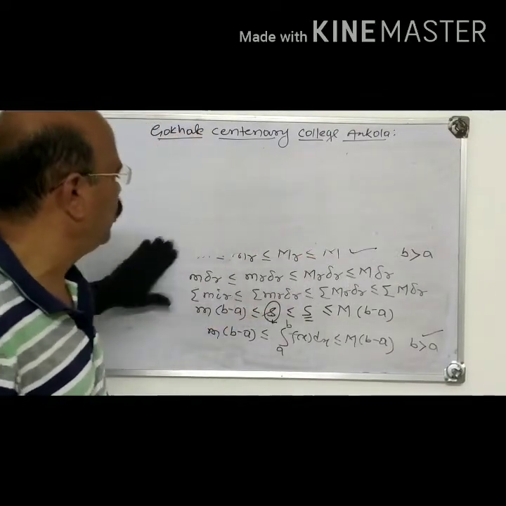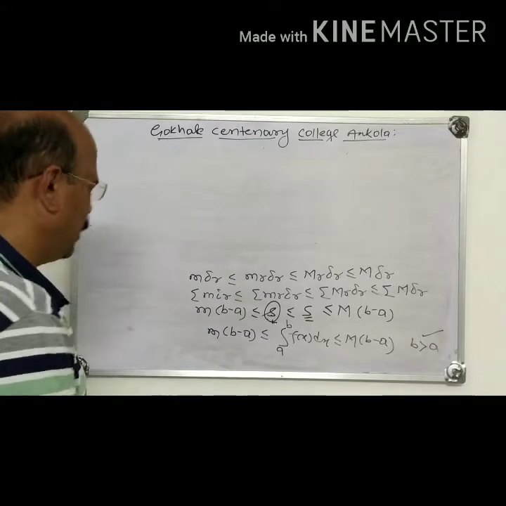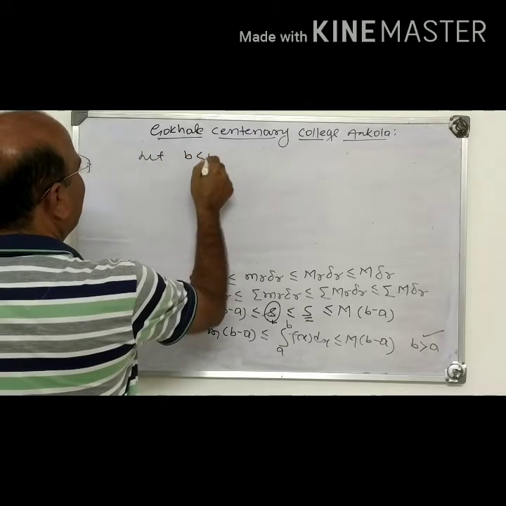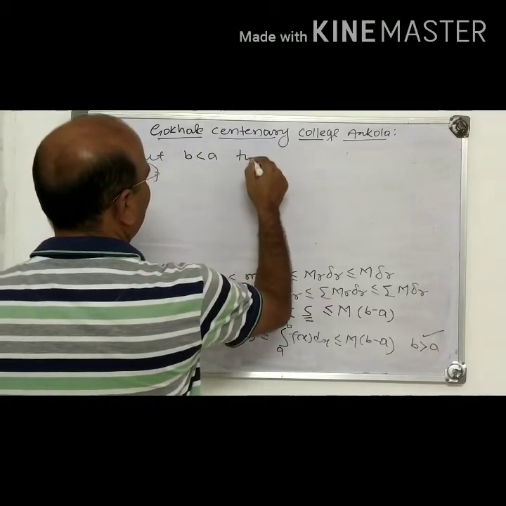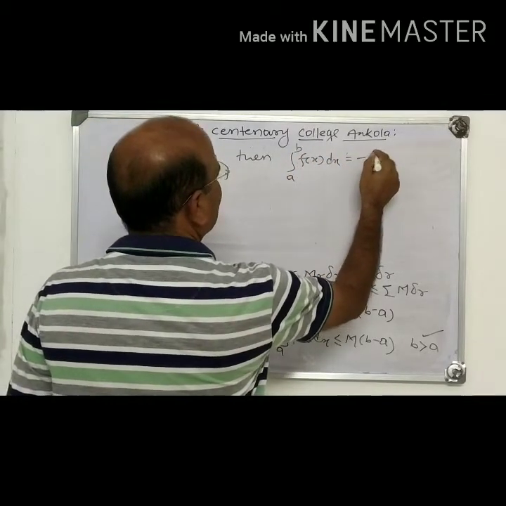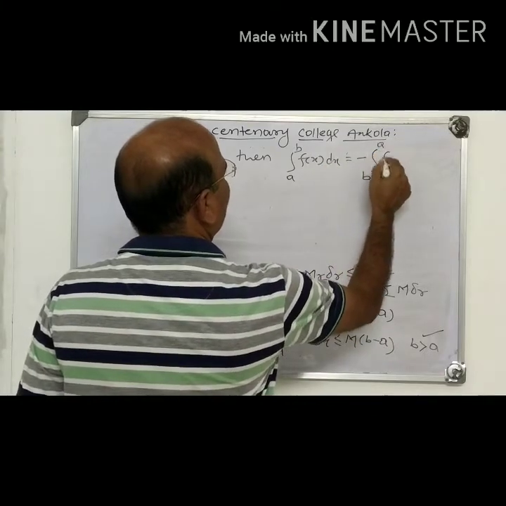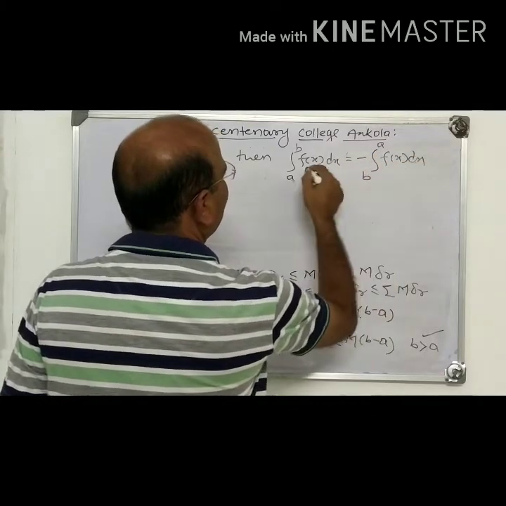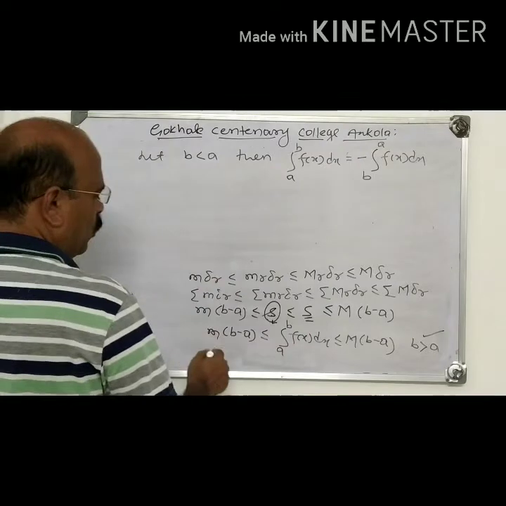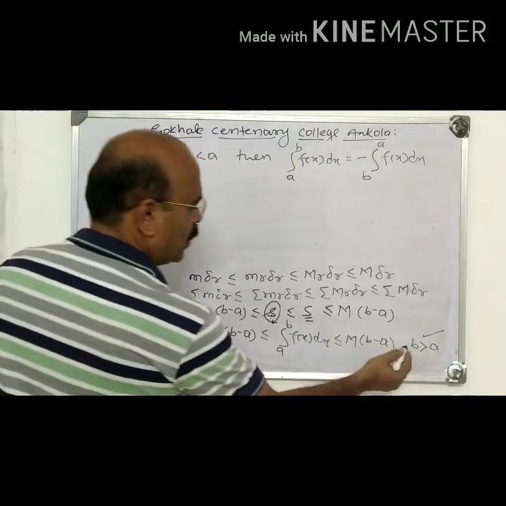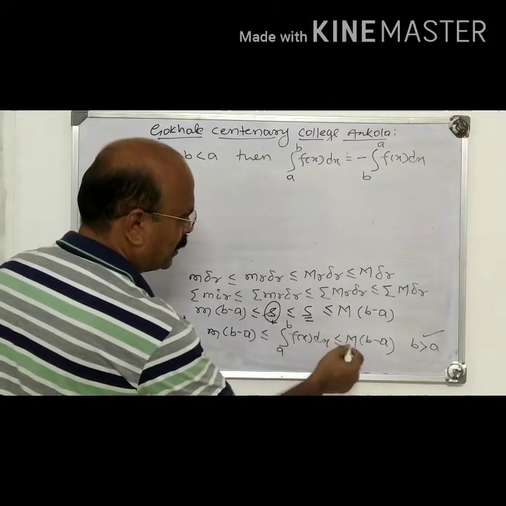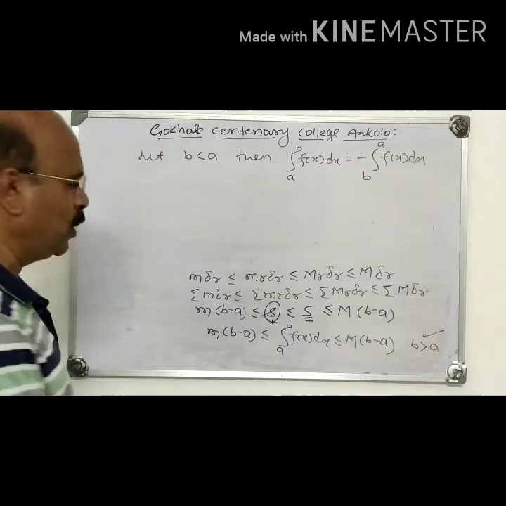Now to prove the second one, we use only the definition. What is the second one? Let b be less than a. Then the integral from a to b of f(x) dx is minus the integral from b to a of f(x) dx, that is, the integral from b to a is minus the integral from a to b. This is the important result. What do we have to prove now? If b is less than a, m into b minus a is greater than or equal to the integral from a to b of f(x) dx, greater than or equal to capital M into b minus a. This we have to prove.